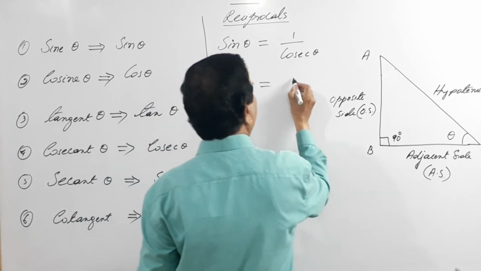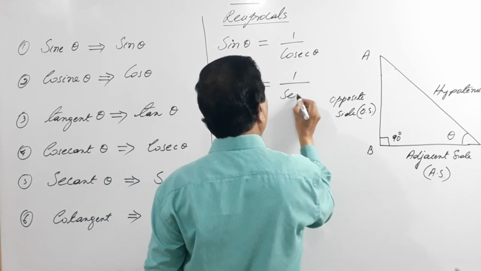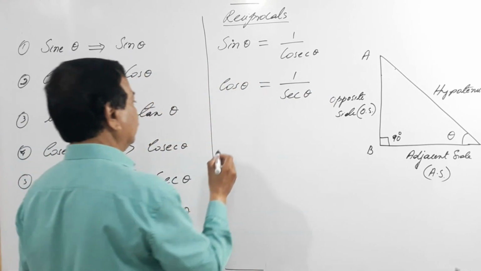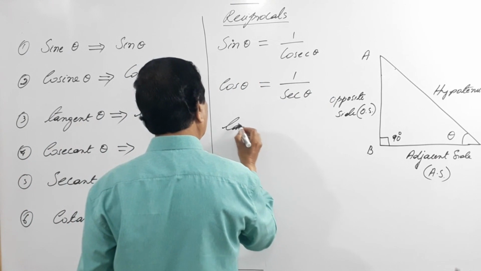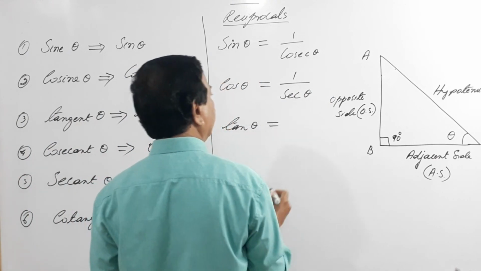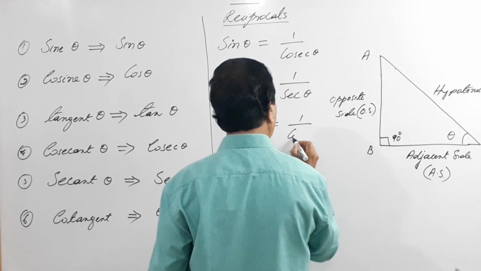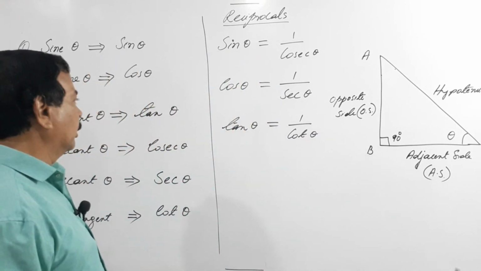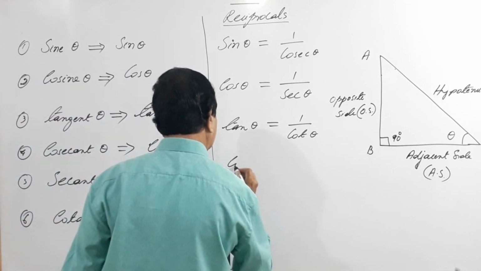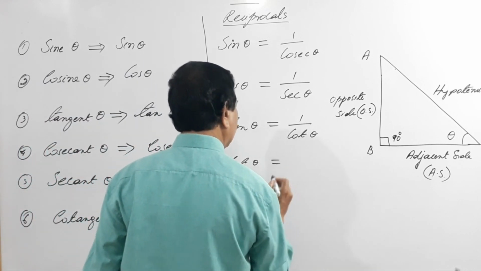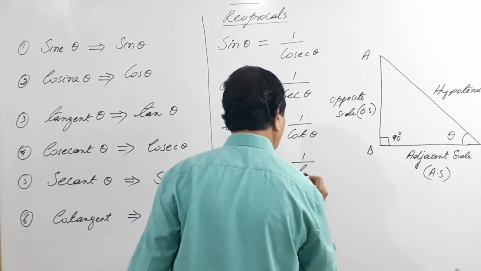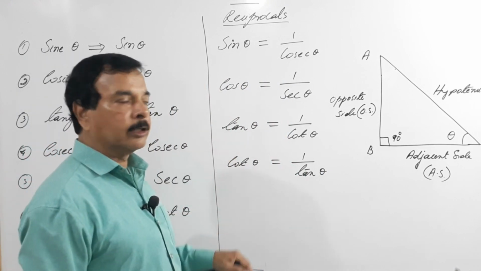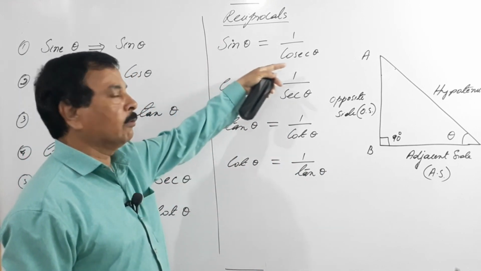The reciprocal of this will be 1 by secant theta. Next, tan theta. The reciprocal of tan theta is 1 by cot theta. The reciprocal of cot theta is 1 by tan theta. So cot and tan are reciprocals, sin and cosecant are reciprocals.